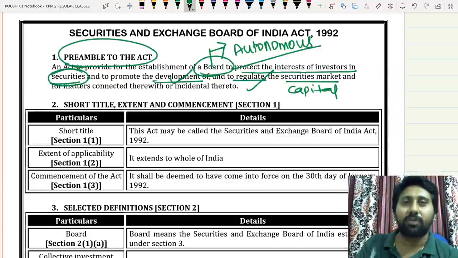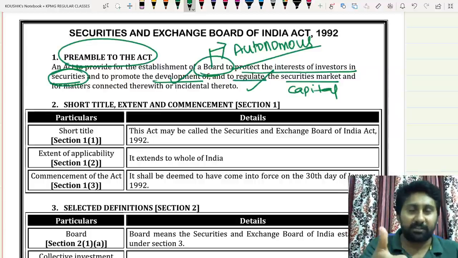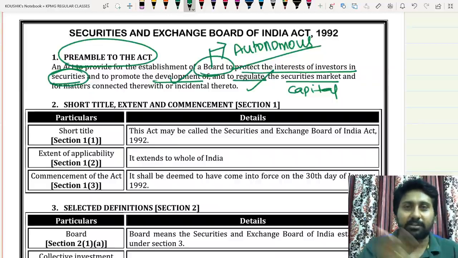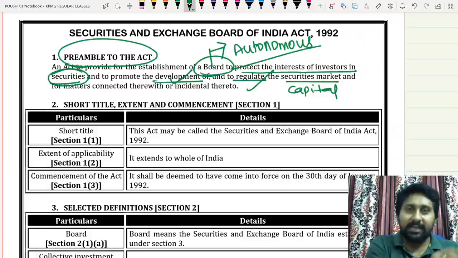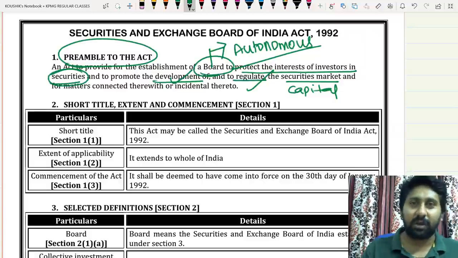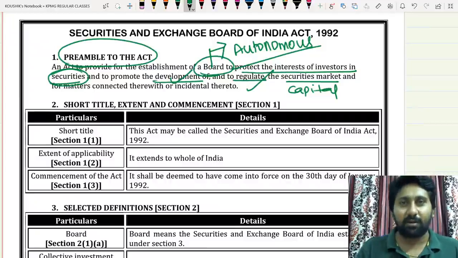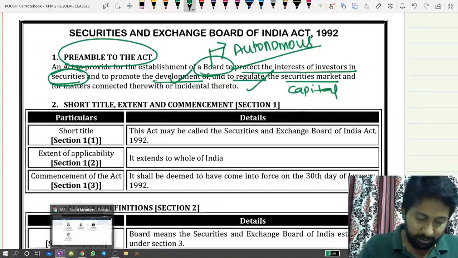The main objective is to protect the interests of investors. The second is the development and regulation of the securities market. Third, whatever you want to do as a main object, certain incidental things we may need to do, and all these things you can do. So that's the high-level preamble behind the concept called SEBI.